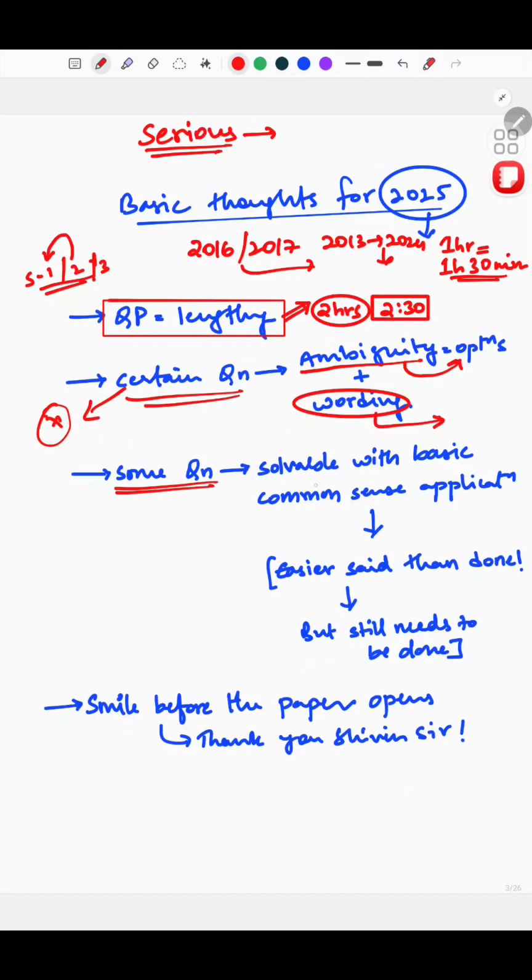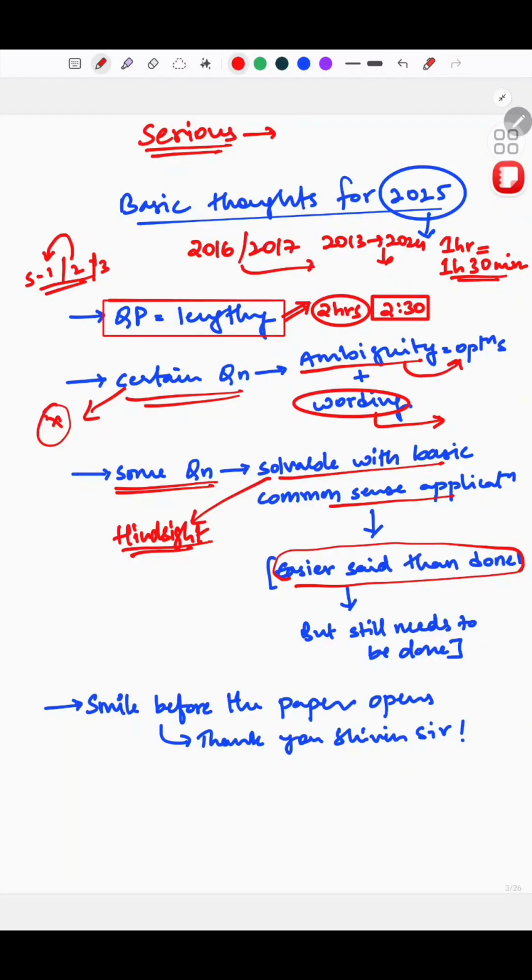And some questions were solvable with basic common sense application in the exam, but the problem is, this is hindsight. You realize this after the paper comes out, when you are done with the pressure, and it is easier said than done.